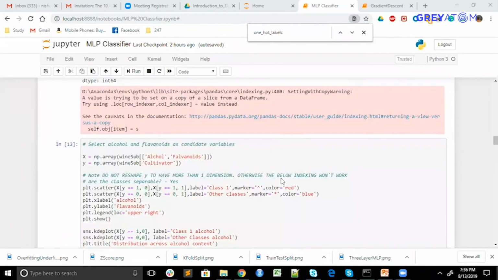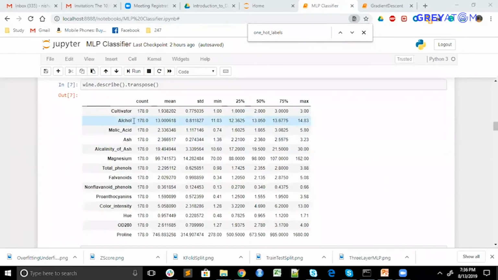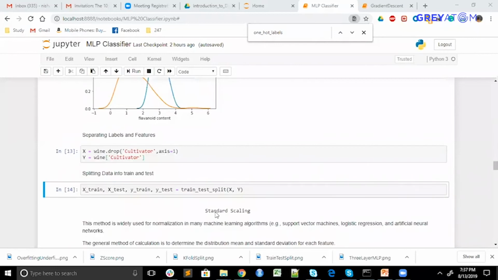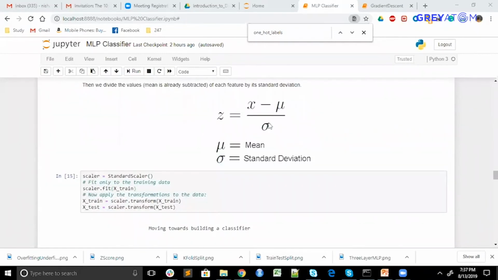You can see, let me go here. You see here the mean of each feature is different. Cultivator is around here, and that is the response variable, but the alcohol range is slightly different from malic acid. Each is on a different scale, and proline is around 746. We need to bring them to a common scale. This is the formula: x minus mu, where mu is the mean of that feature itself, and sigma is the standard deviation of that feature.